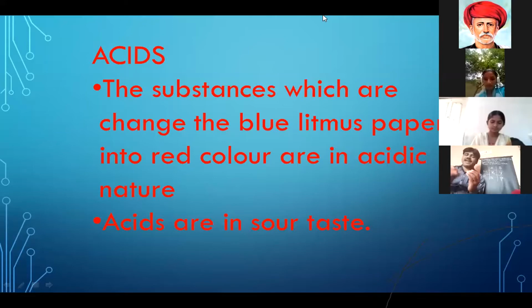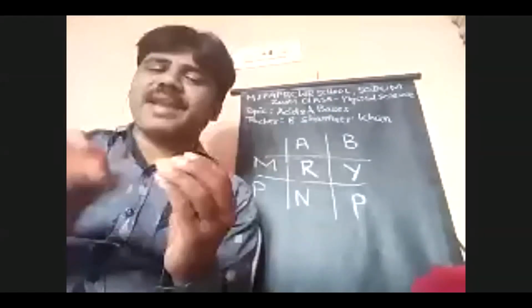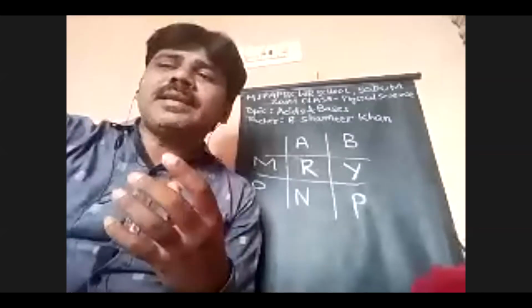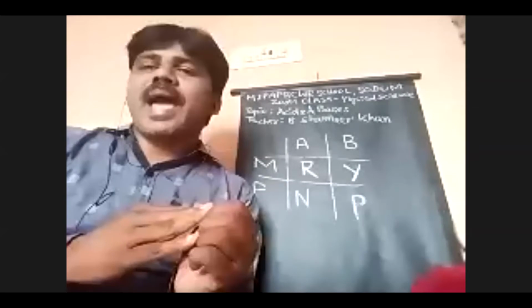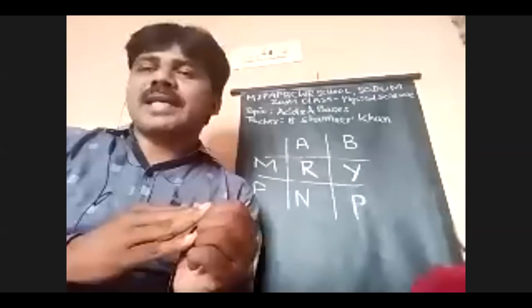Suppose you taste these substances, how is the taste? It is a sour taste. So that means acids have a sour taste. In 7th class, you learned the substances which change the blue litmus paper into red are known as acids. Generally, acids are sour in taste.